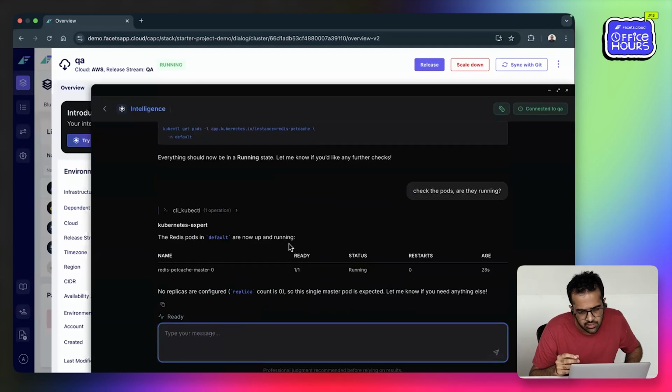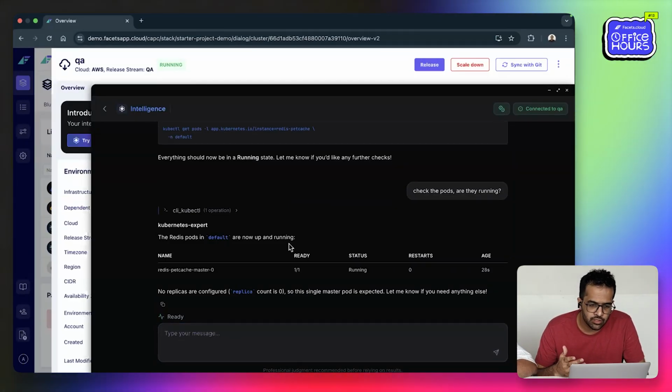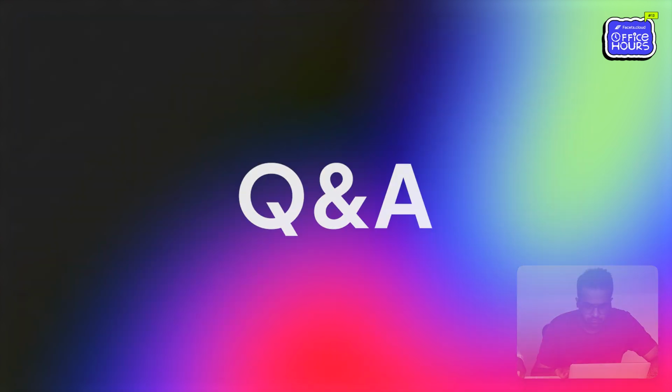So yeah, I think this is a quick debugging example that we have. Any other use cases would involve probably just going through the cluster. Your daily activities would involve looking at the clusters and all, right? You will see your pod status, health, patching your PVCs, increasing their size and all. So all this can be solved directly from here. Yeah, I think this is a decent introduction to this. You can try it out and let us know.